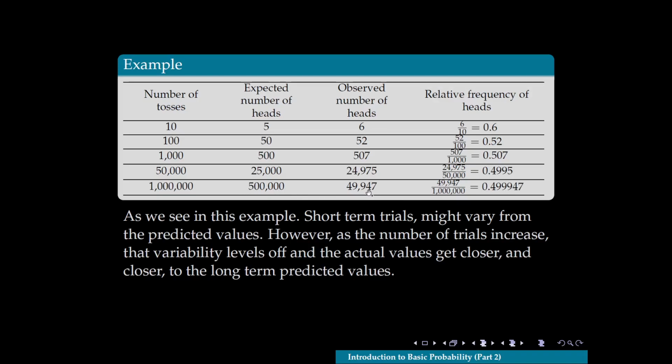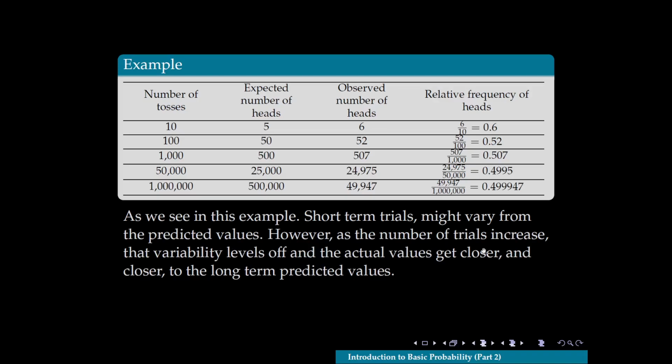I mean, we're still off. In this case, we're off by 53 flips. There are 53 flips that should have been heads that ended up not being heads, okay? But notice that this number is a lot closer to this number than 52 was to 50 or 507 was to 500, okay? So again, short-term trials might vary from the predicted values.